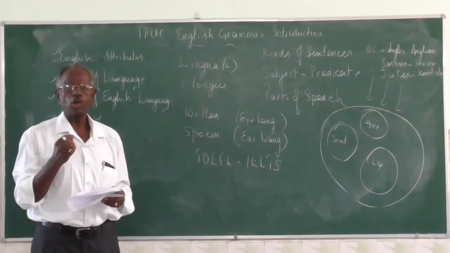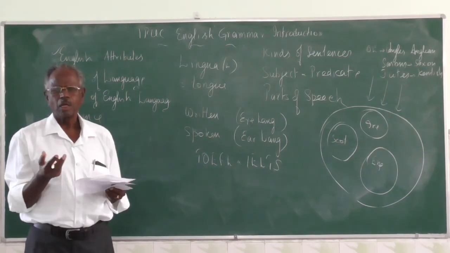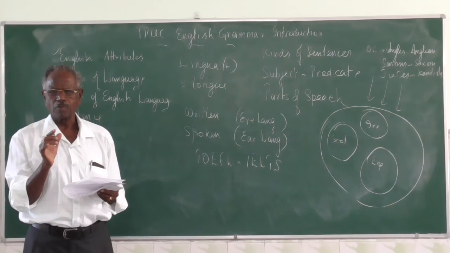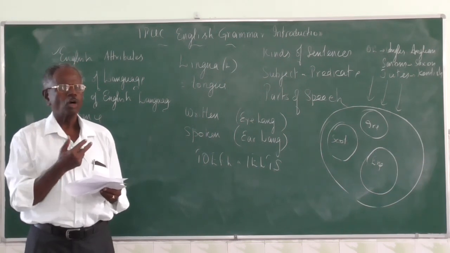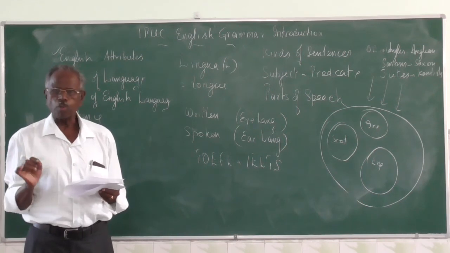Second is the interrogative sentence. One more thing, I want you to write everything. You must keep a grammar notebook. I will do about 7 videos. You must have a notebook in hand.